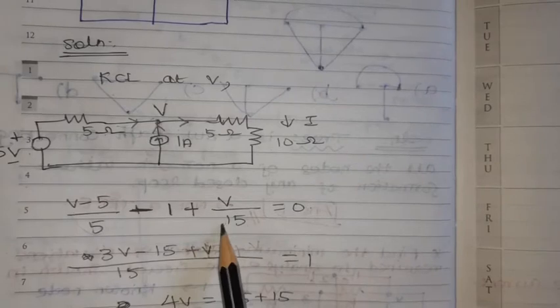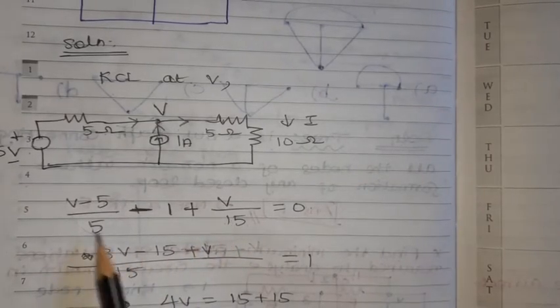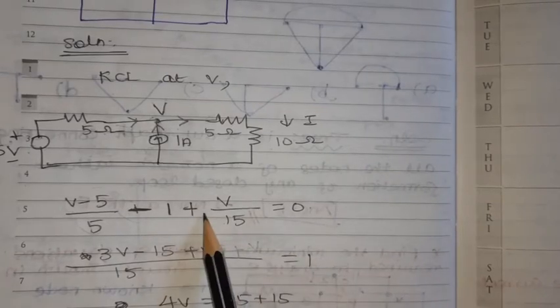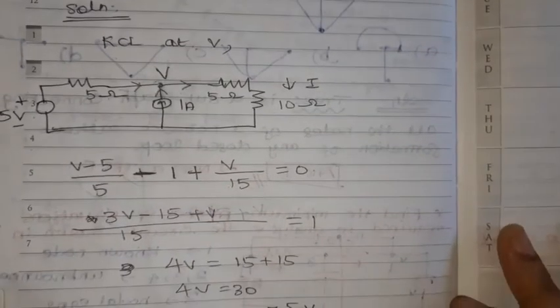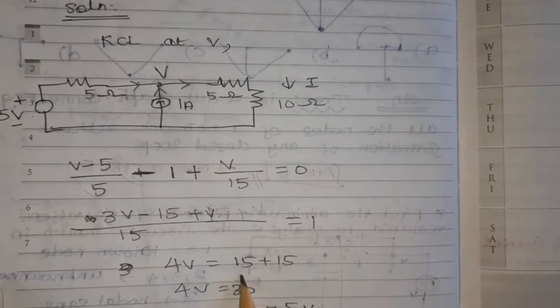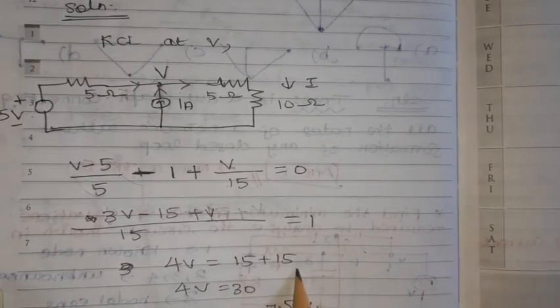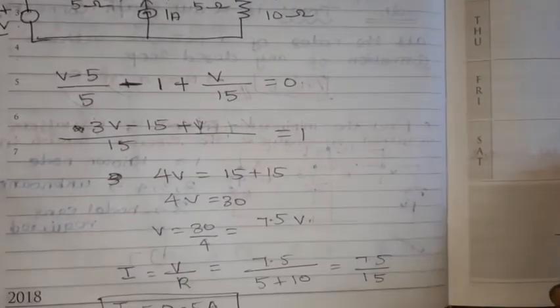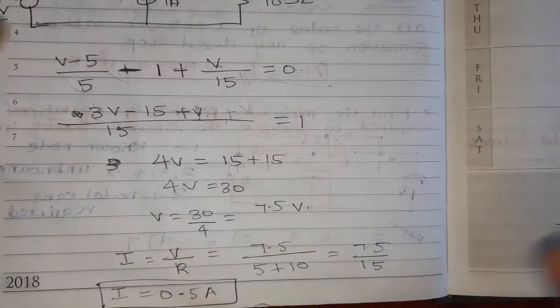Here by taking LCM, this is 3V minus 15, this minus 1 goes to that side as plus 1, then what is remaining, plus V, okay. So again minus 15, 15 plus 15 is 30, here 3 plus 1 is 4, so 4V equals 30, then what is V, equal to 7.5 volts.